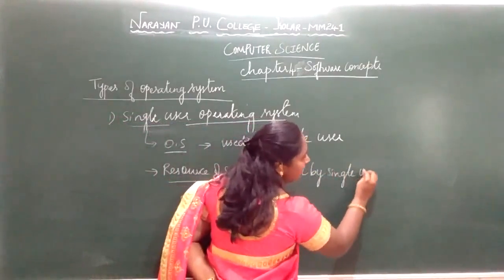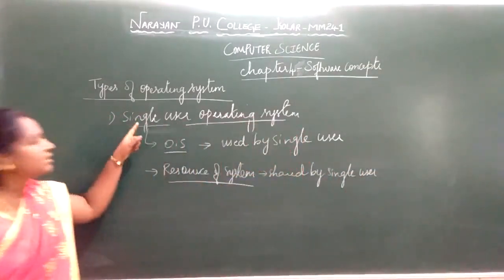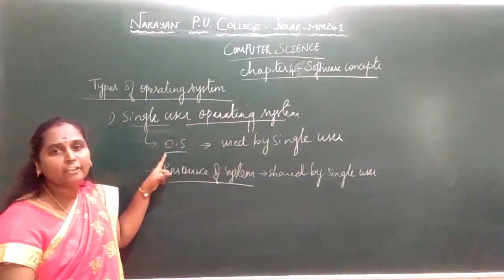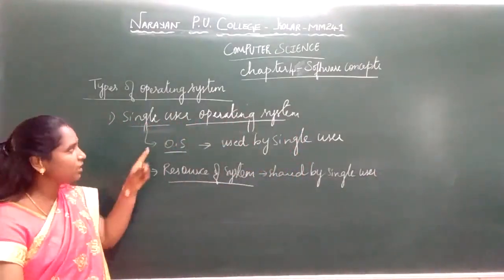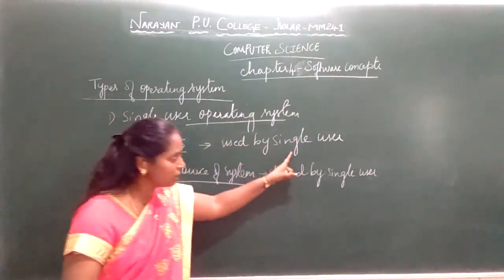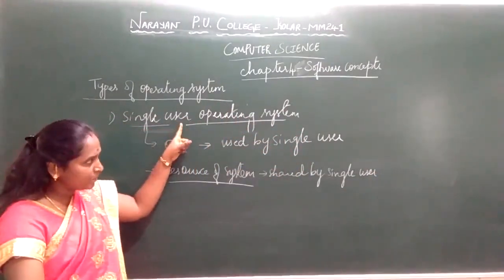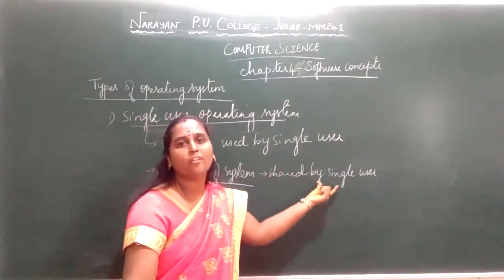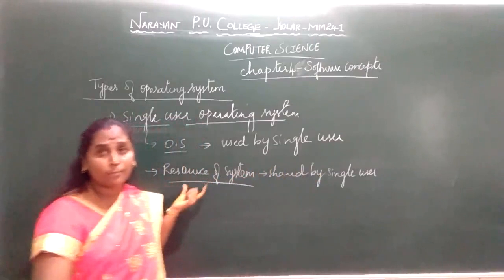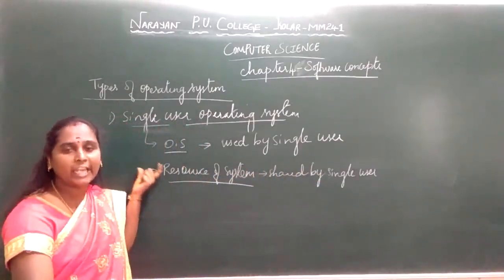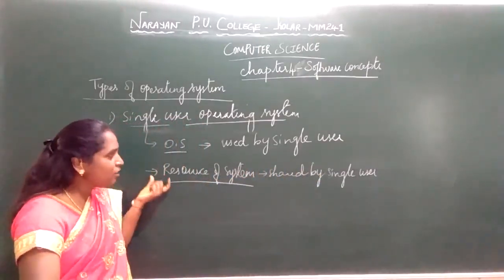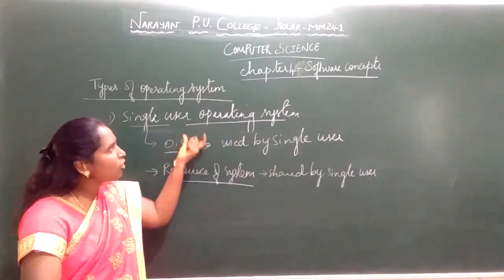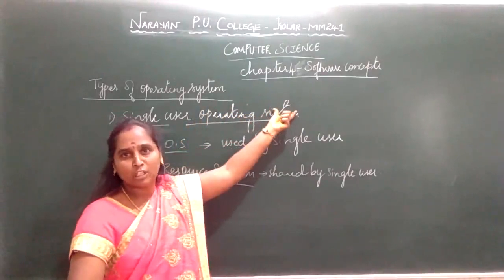It is shared by the single user. Such an operating system we call the single user operating system. The operating system acts as an interface only for a single user. In the sense, the resources of the system, including the processor, memory, input, output devices, and any information files that exist in your system, are operated by a single user. Such an operating system we call the single user operating system.